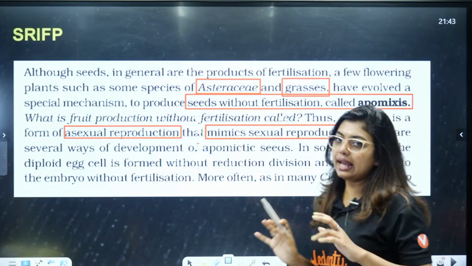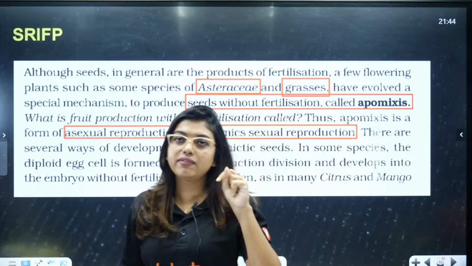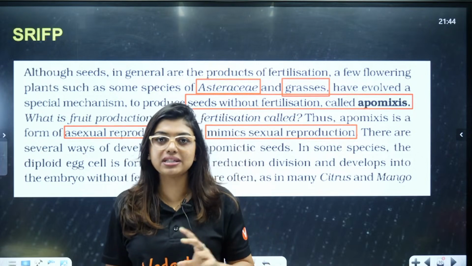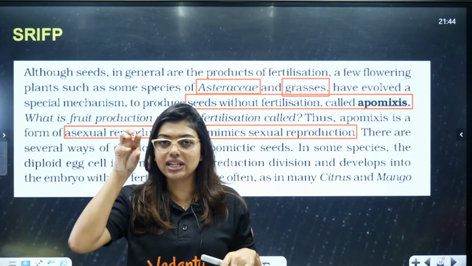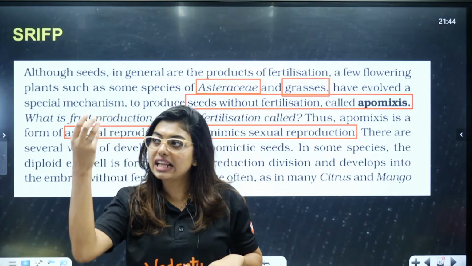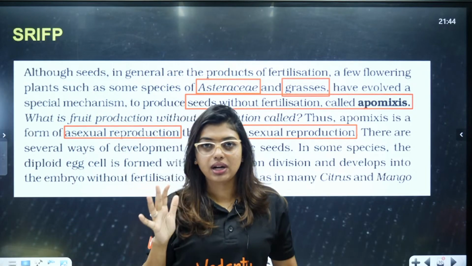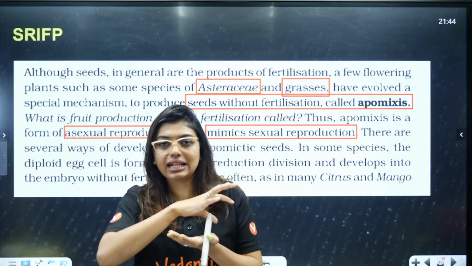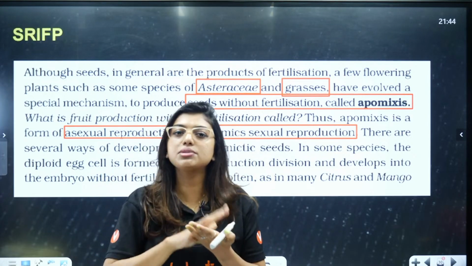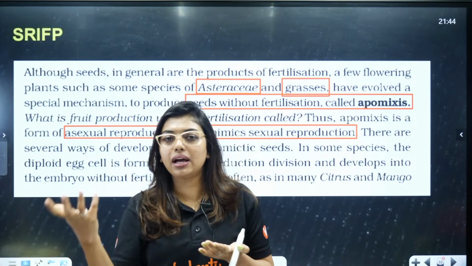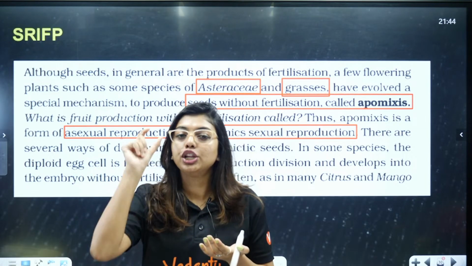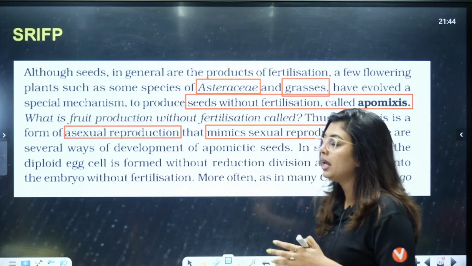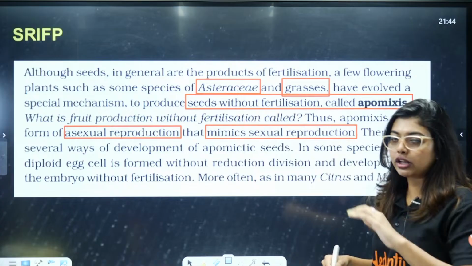So, this can mainly happen in two ways. One is where the embryo does not undergo meiosis and directly the formation happens. Second is where the nucellus, which is diploid, directly becomes the embryo. Understood? Two scenarios: the megaspore mother cell does not undergo meiosis and the embryo is directly formed, or the nucellus cell becomes the embryo. This kind of situation can happen. This I will teach you again in polyembryony as well.